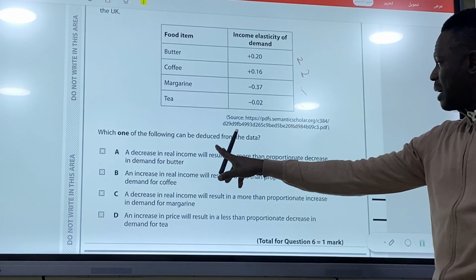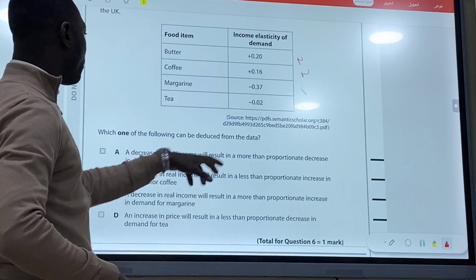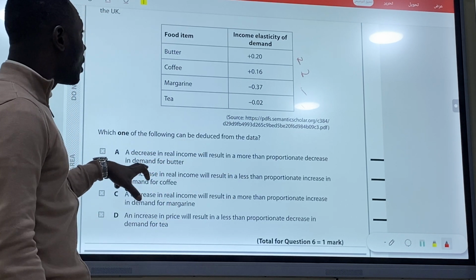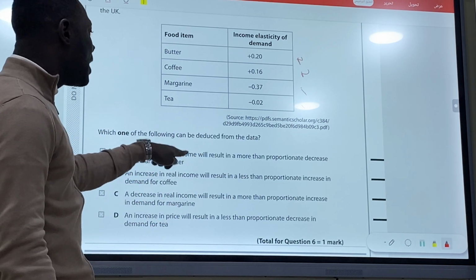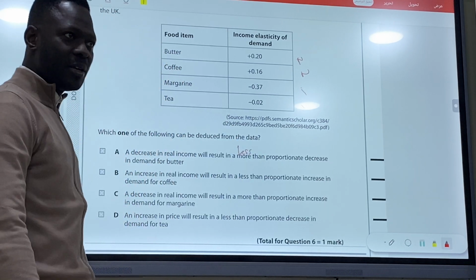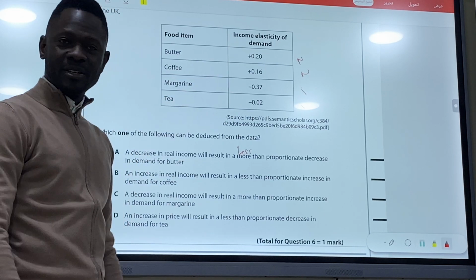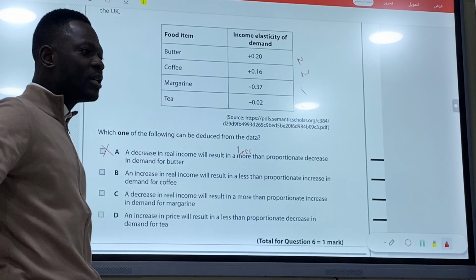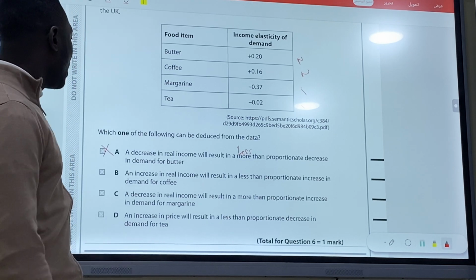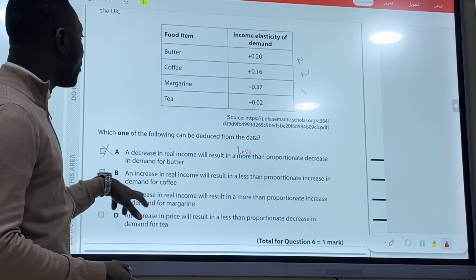They said which one of the following can be deduced from the data? Option 1: A decrease in real income will result in a more than proportionate decrease in demand for butter. A decrease in income will lead to a less than proportionate decrease, because butter here is a normal good. So it is not an answer. Do you know what I'm doing here? Option 2: An increase in real income will result in a less than proportionate increase in the demand for coffee.